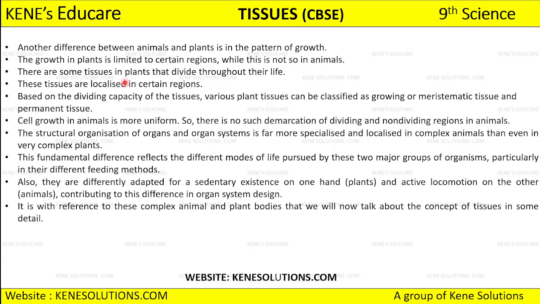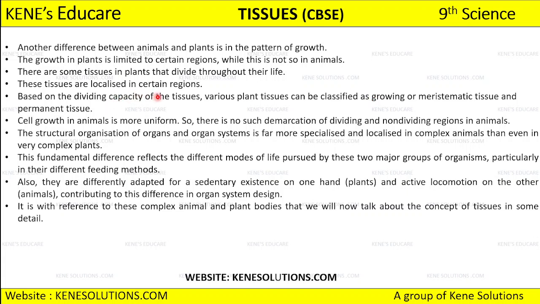So there are some tissues in plants that divide throughout their life, and these tissues are localized in certain regions. So plants have some tissues which are going to divide throughout their life. Okay, and these tissues are localized in a certain region as well. Meaning they take a specific location in a certain region of the plant. Okay, so based on the dividing capacity of the tissue, various plant tissues can be defined as growing or meristematic tissue and permanent tissue.